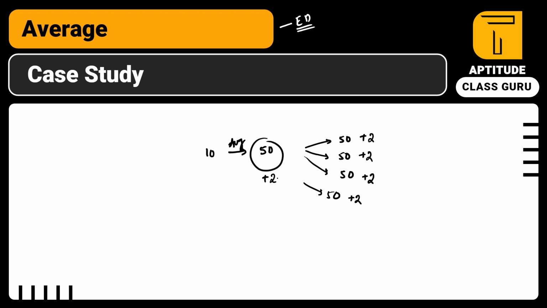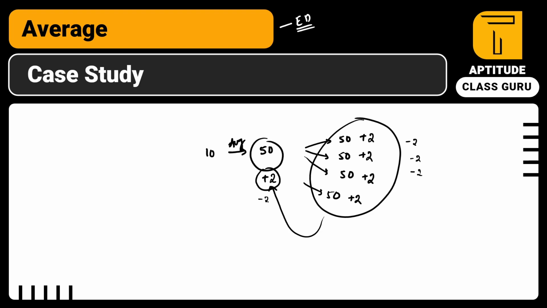This is one of the beautiful concepts you have to remember, guys. If the average is changed by 2, every person is changed by 2. If every person is increased by 2, then the average also changes by plus 2. Remember this: if every person's change is constant, then the average change is the same as the individual change. If you add 2 to every person, the average increases by 2. If you subtract 2 from each member, the average also decreases by 2. If you multiply every person by some number, the average is also multiplied by that number.